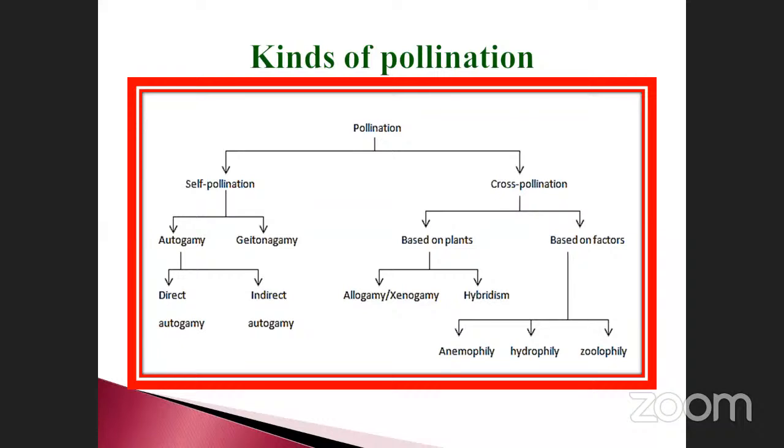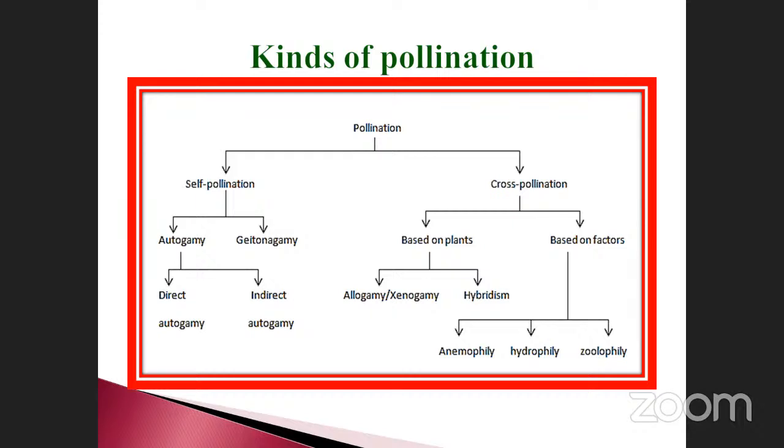Based on factors, we already discussed that there are two types: one is called the abiotic factor, another is called the biotic factor. These are anemophily, hydrophily and zoophily. I will tell you what each one means, one by one. These things are clear, students: self and cross, autogamy, geitonogamy, direct and indirect autogamy; cross-pollination based on plants, allogamy, xenogamy and hybridism; and based on factors, anemophily, hydrophily and zoophily.